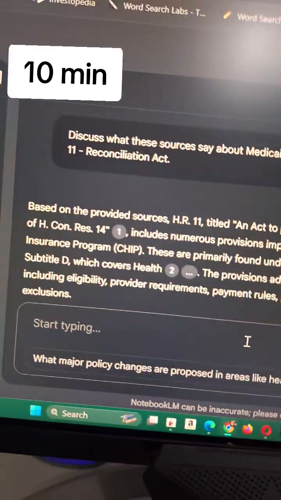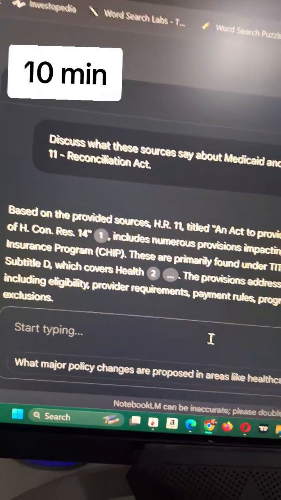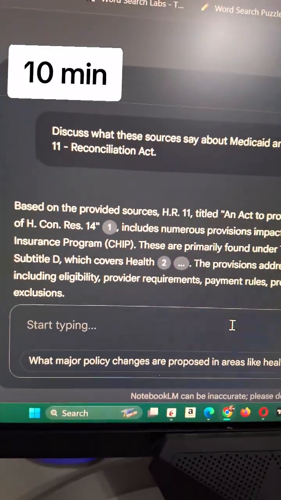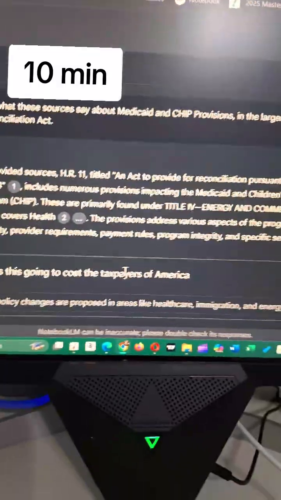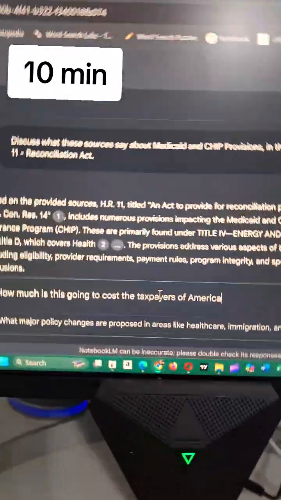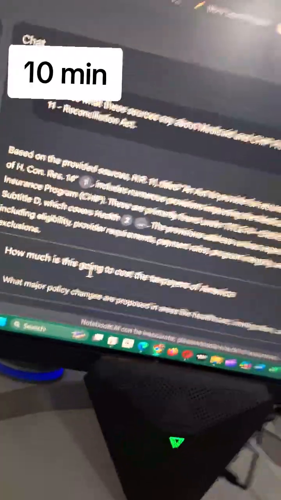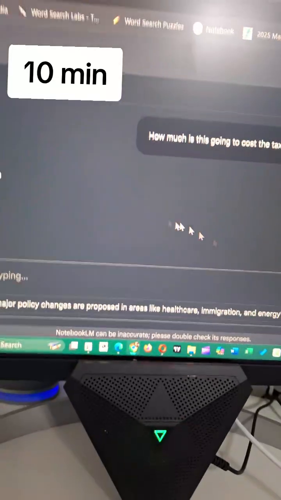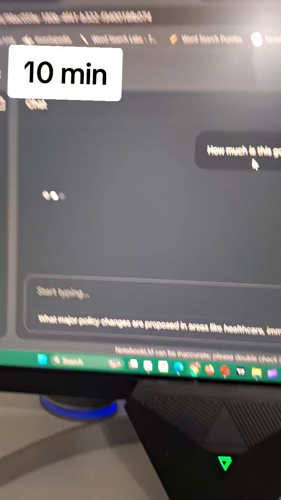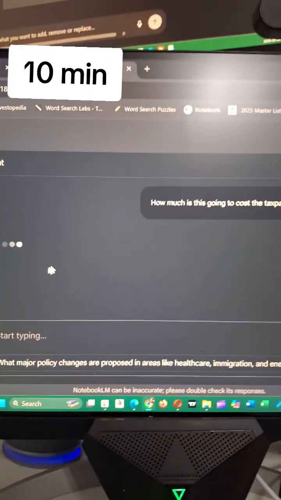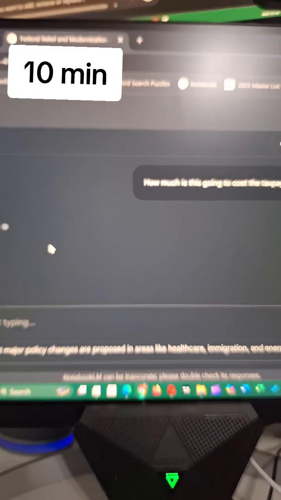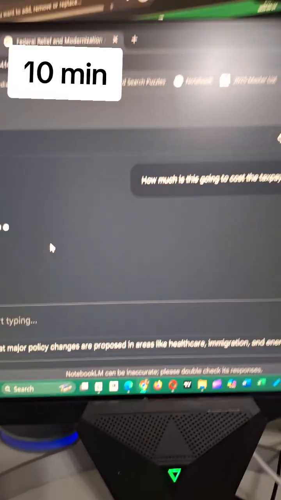But while we're waiting for the podcast to be created, we can add some stuff in here. Let me just pause this. Resume, and just for fun, let's try that again. Okay, there we go. I came up with something else. How much is this going to cost the taxpayers of America? I just put that in, for fun, and we'll treat it like we were putting something in ChatGPT. The other option, of course, is to take this, put it into ChatGPT, and ask all the questions that you want of it. I want something that's a little more defined, and I guess more of a vacuum approach to the whole thing.